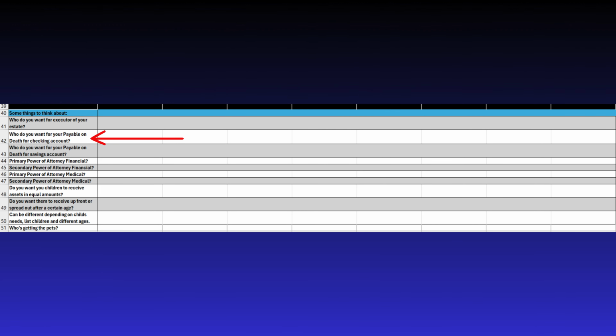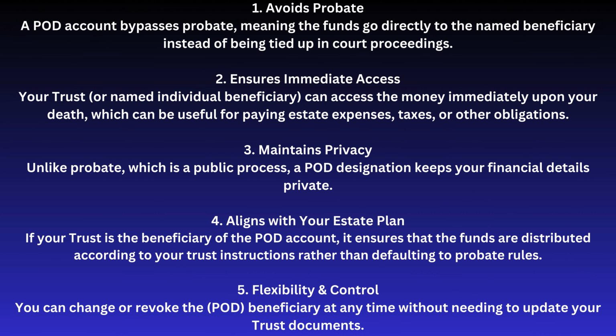The next row, row 42, asks who you want for your payable on death regarding your checking account. Adding a payable on death, POD, designation to your checking account is important when it comes to your trust because it helps ensure a smooth transfer of funds upon your passing. Here's why it matters. 1.